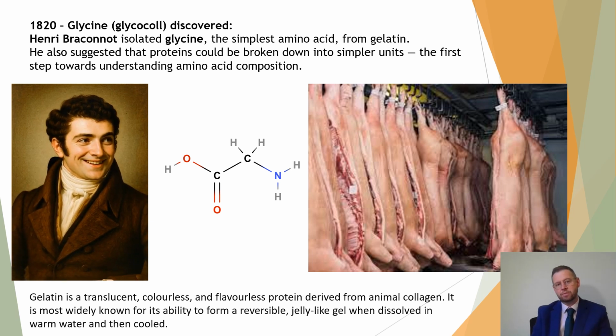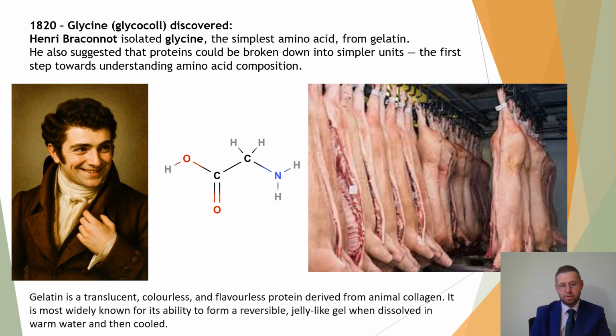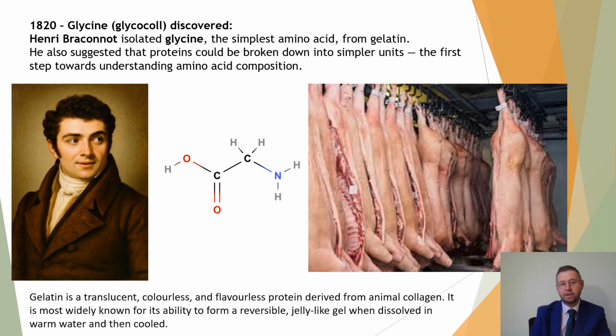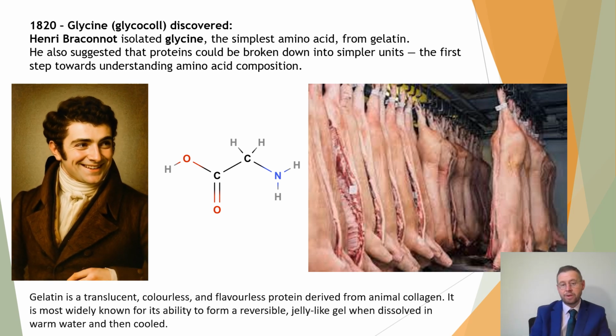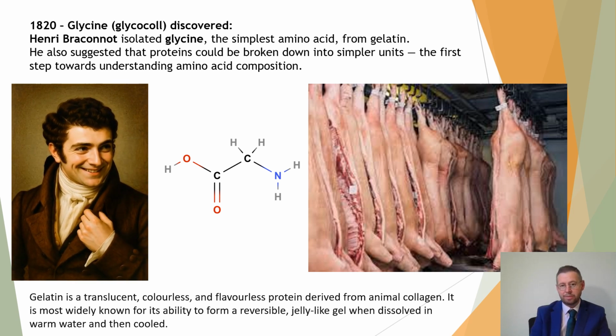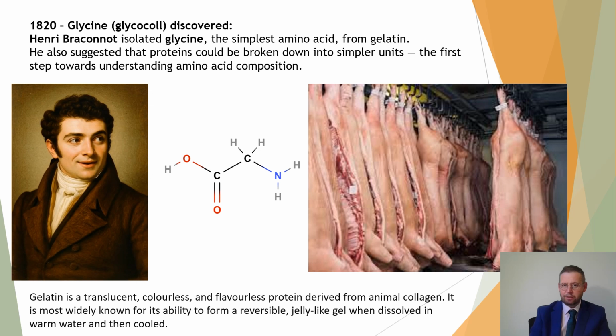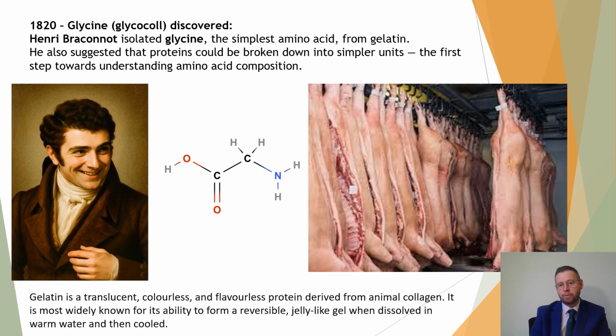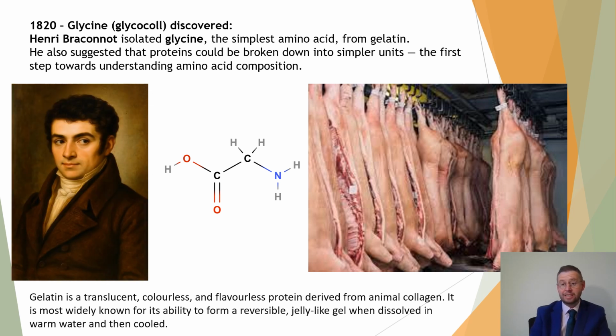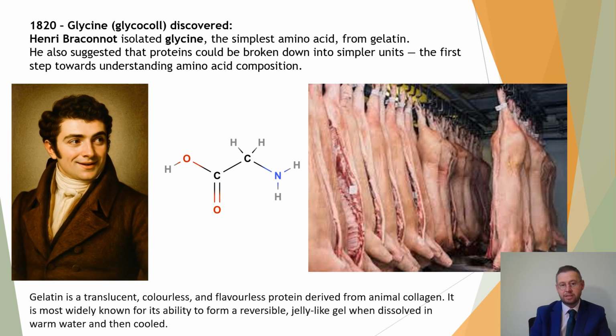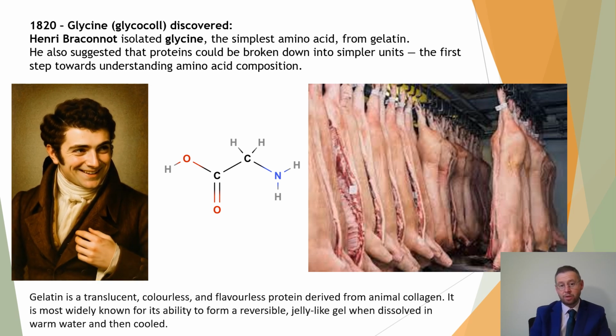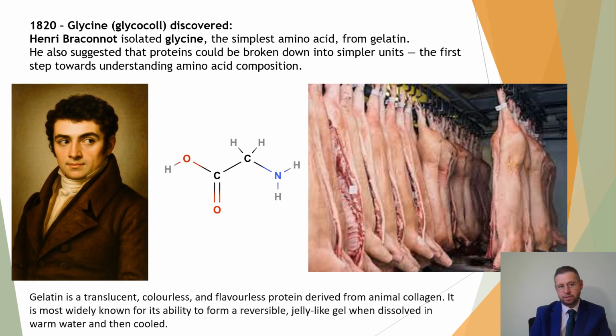Now, Henry Braconnot was able to identify a chemical that came out of the gelatin called glycine. We now know this to be the simplest of all amino acids, and he also was the first person to understand that the proteins were breaking down into simpler units, and that this newly isolated chemical, glycine, was one of those.